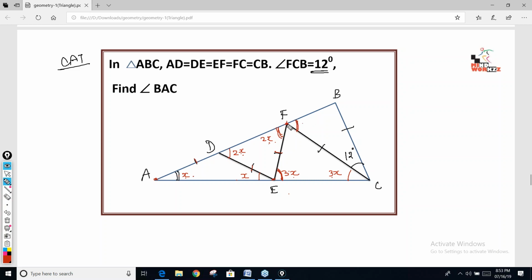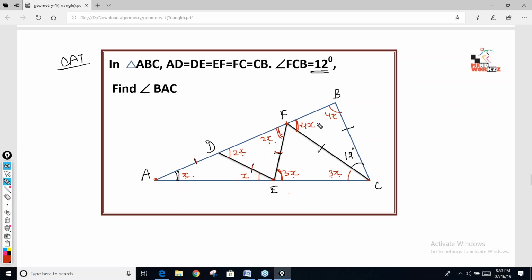So this angle is the exterior angle of FAC. This angle is the exterior angle of this bigger triangle. So this angle is 3x. This is x. So this angle is 4x. 3x, x, 4x. So these two sides are equal. So this angle is also 4x.